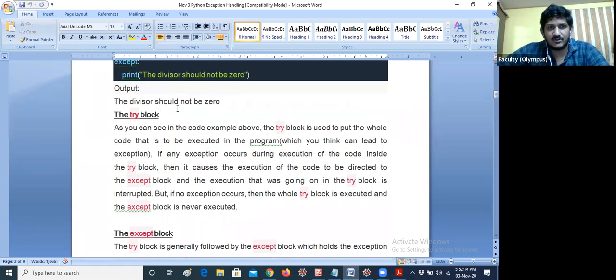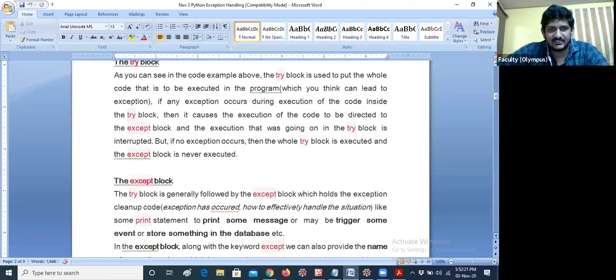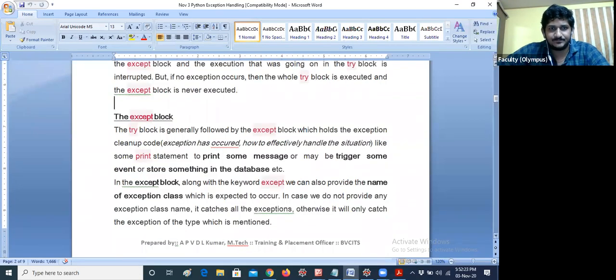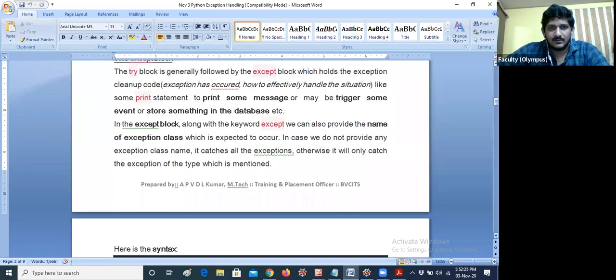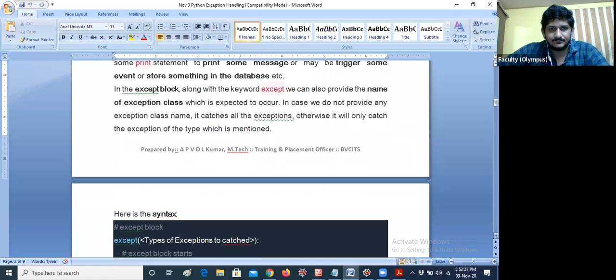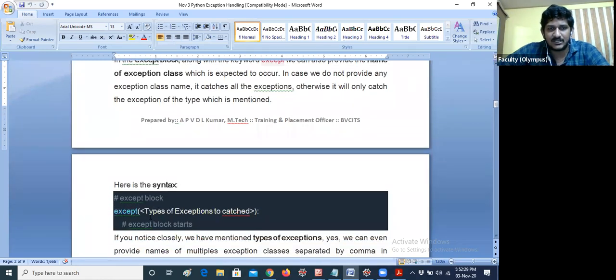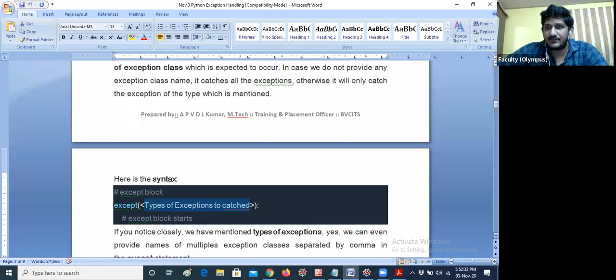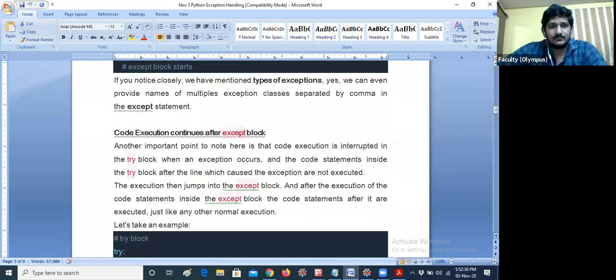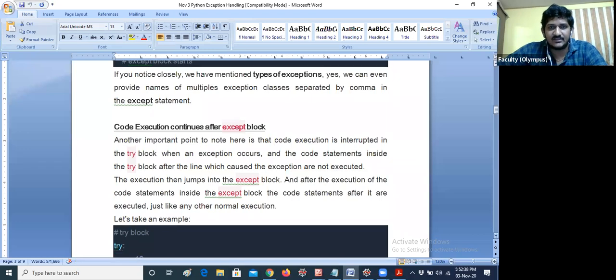Just now I told you about the try block, how it is executing. I already mentioned each and everything about how the program will be executing, so I don't want to repeat all the lines here. You can just go through the notes. You can also give an exception name. The type of exception name can be included in the except block. I will tell you different examples, don't worry. Code execution continues after the except block.